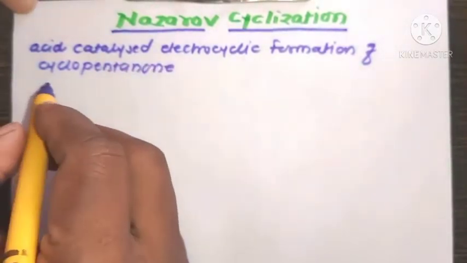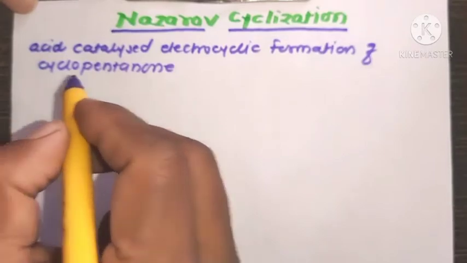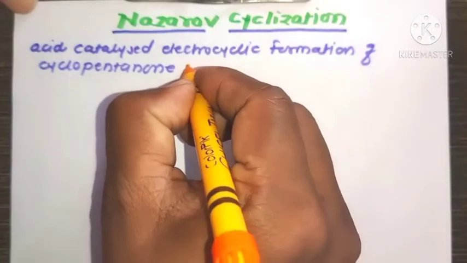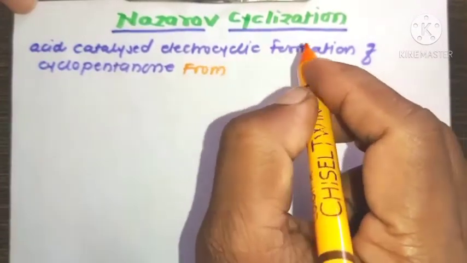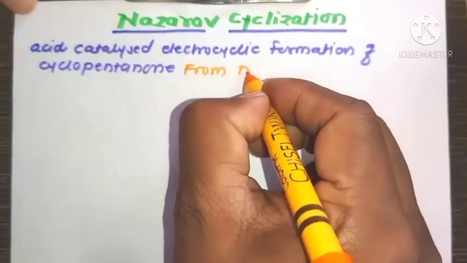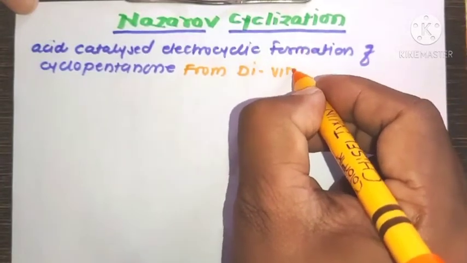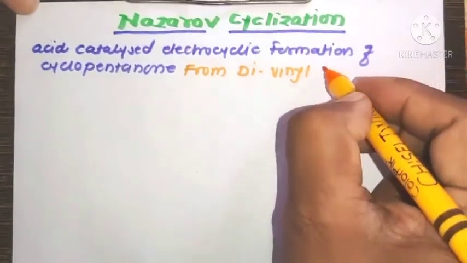These are the final products of this reaction, from reagents like diphenyl ketone.